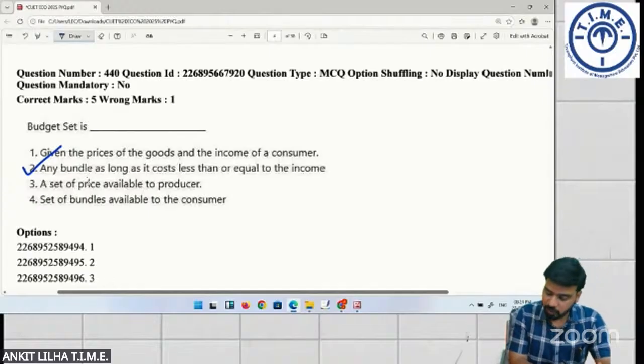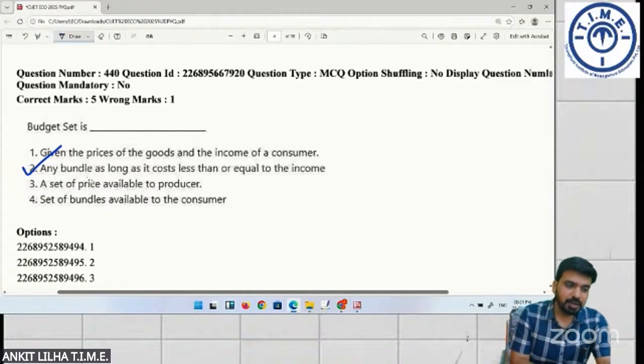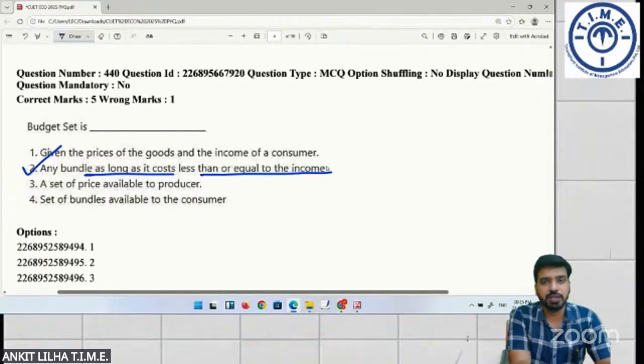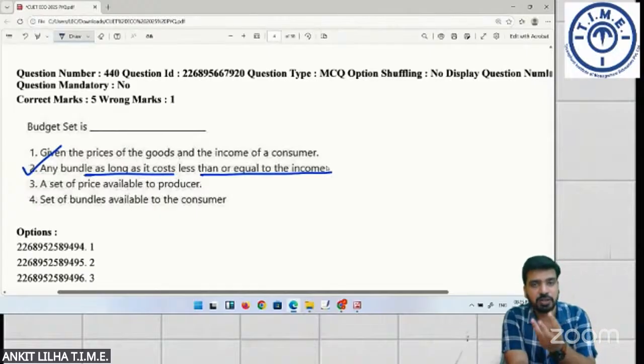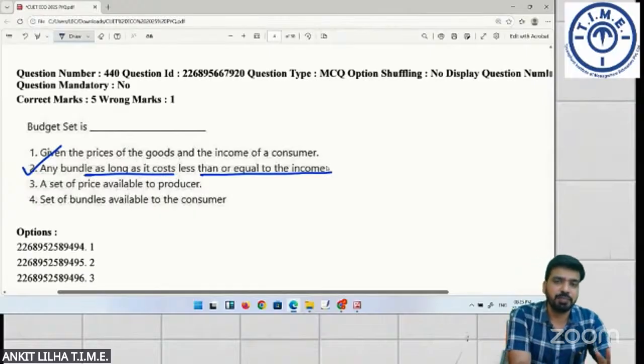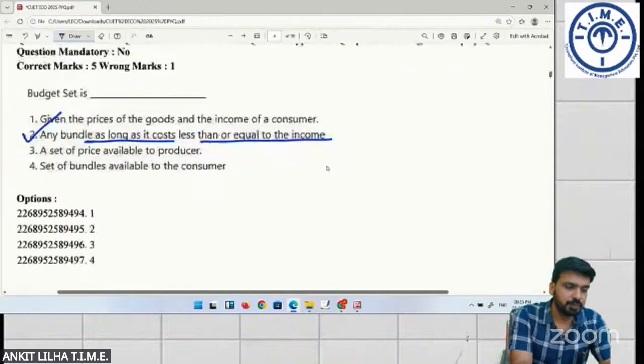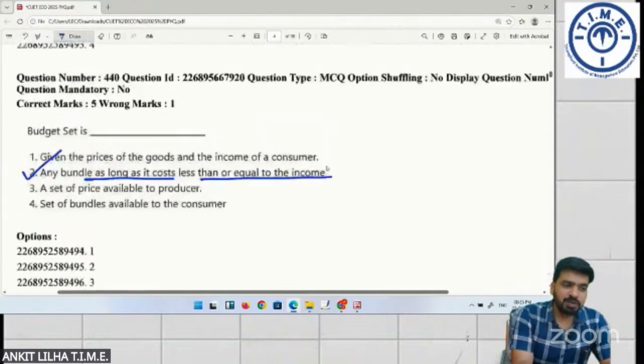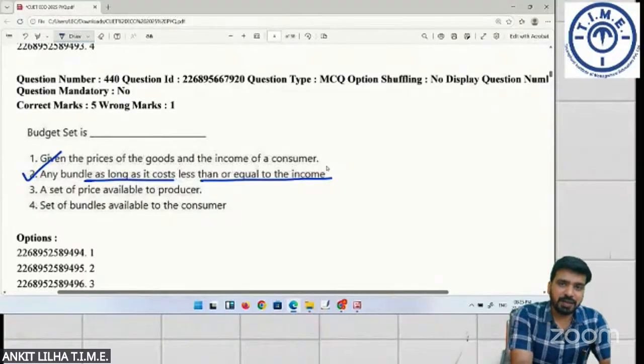The other options were also very confusing. No, it is not one. Obviously, it has given prices, given income, but it is any bundle as long as it costs less than or equal to the income. So budget set will include all those combinations which a consumer can buy with the given income as long as the cost of the bundle should be less than or equal to the income. That is budget set. So the other options are also not wrong, but the most appropriate option here is option number 2.